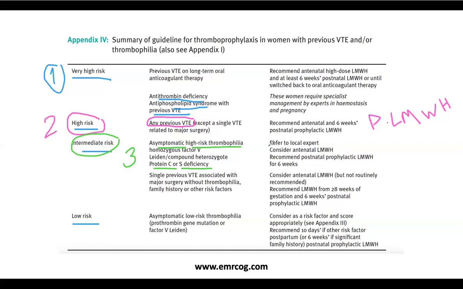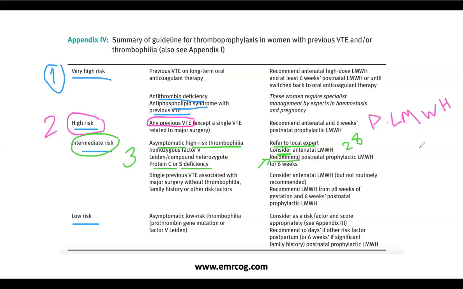So here is the trick part. What is the trick part? This need referral to local expert. Consider antenatal low molecular weight heparin, okay? And this is from 28 weeks, by the way, in the stem of the guideline and in the table, right? So we consider low molecular weight heparin during the antenatal from 28 weeks, but recommend postnatal prophylactic low molecular weight heparin for 6 weeks. So which one is a higher level in the recommendation?